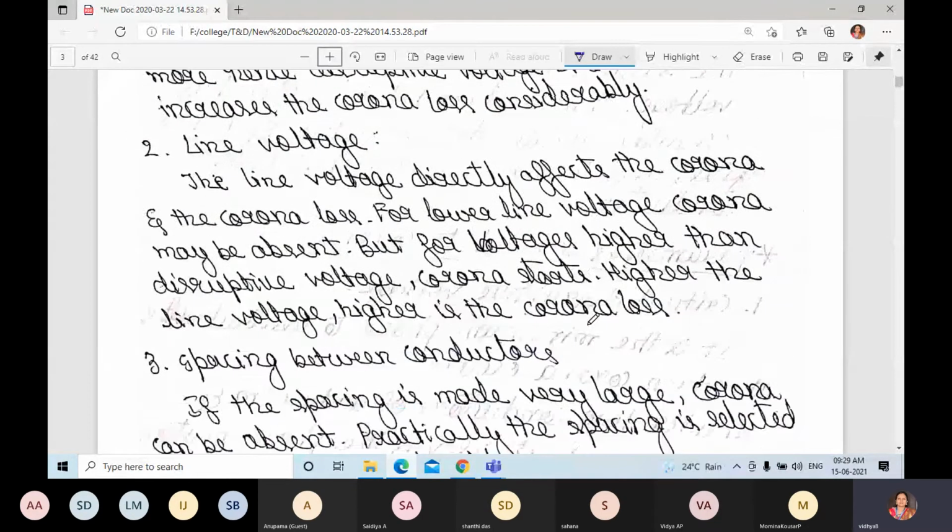Next is the line voltage. Line voltage directly affects the corona and the corona loss. For lower line voltage, corona may be absent. On the distribution side, with low line voltage, the corona effect will be less or absent. But for voltage higher than the disruptive voltage, corona starts. The higher the line voltage, the higher is the corona loss.